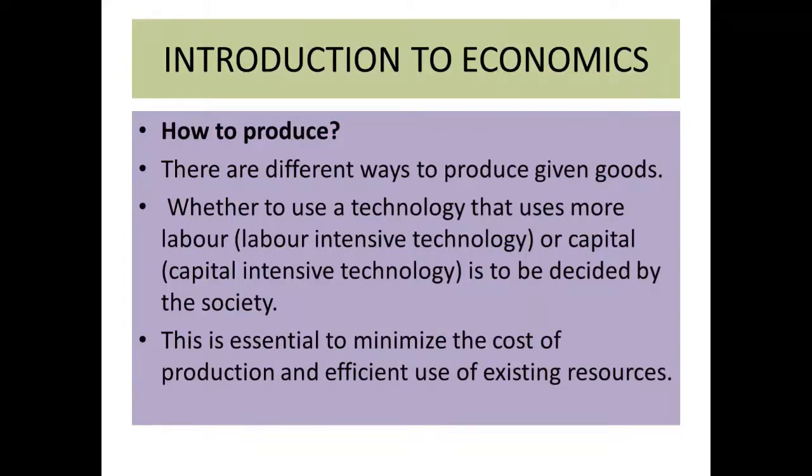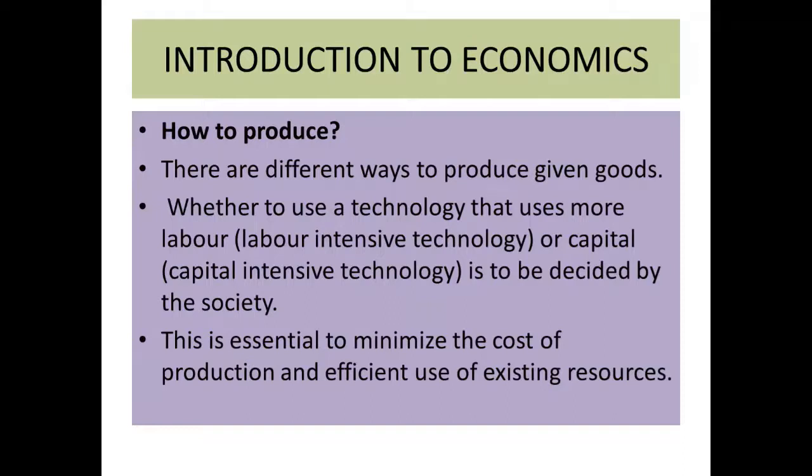Next one is how to produce. There are different ways to produce goods and services. Whether to use a technology that uses more labor or capital is to be decided by the society. Here capital means using more and more machinery.